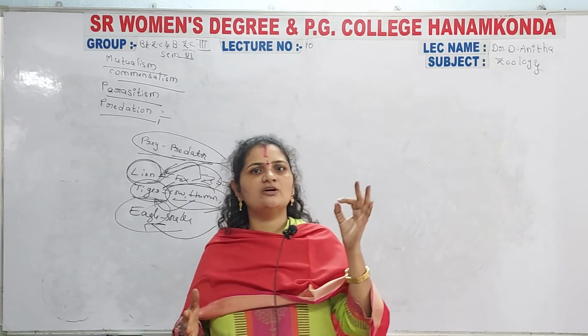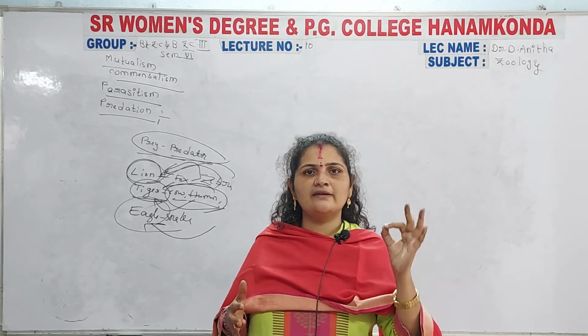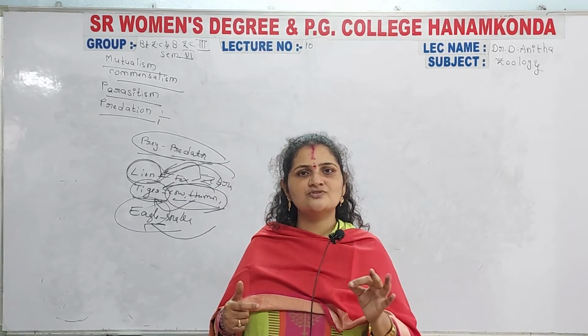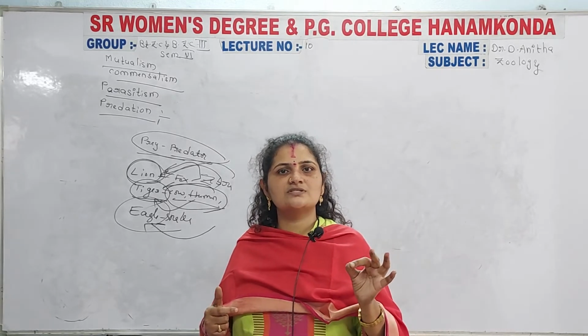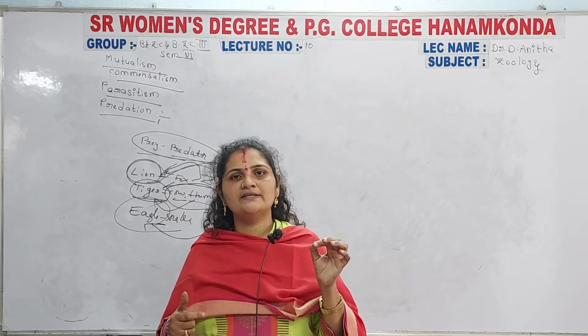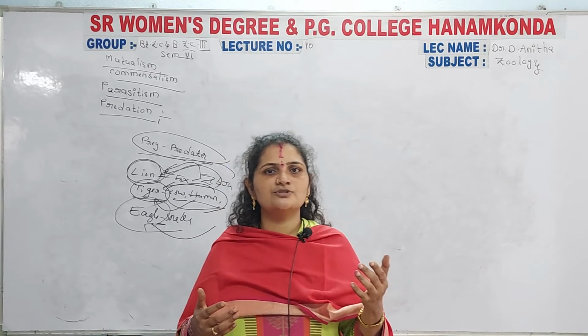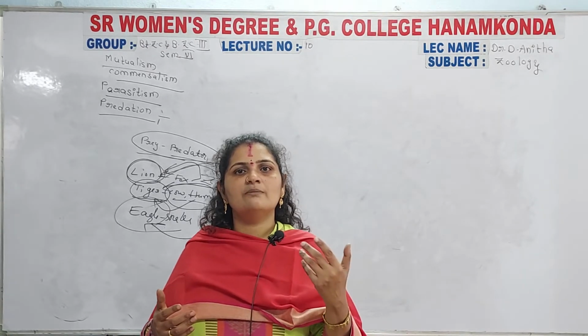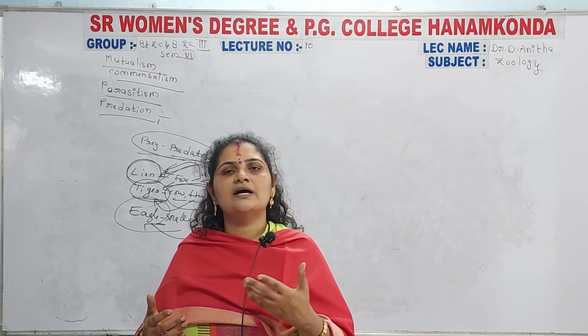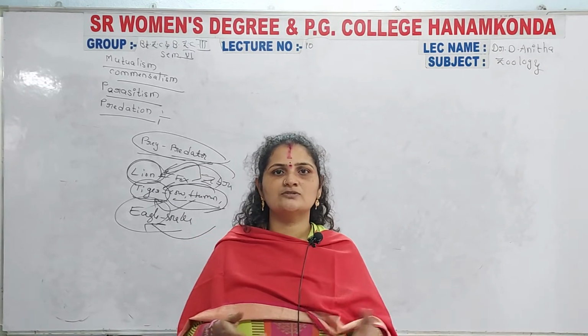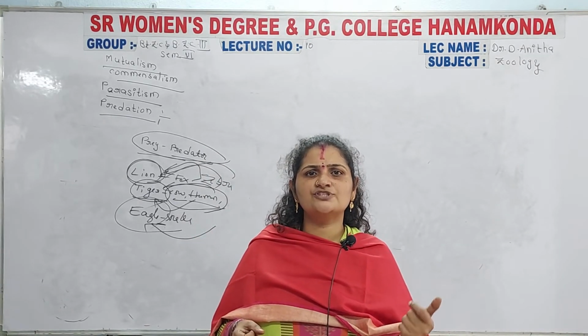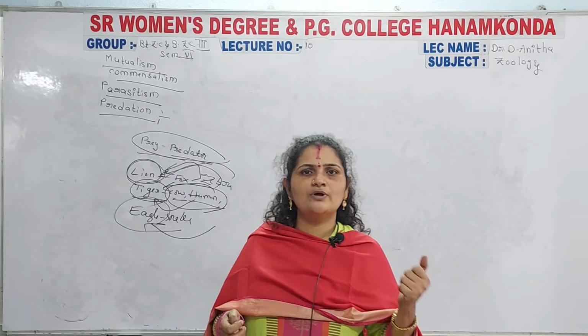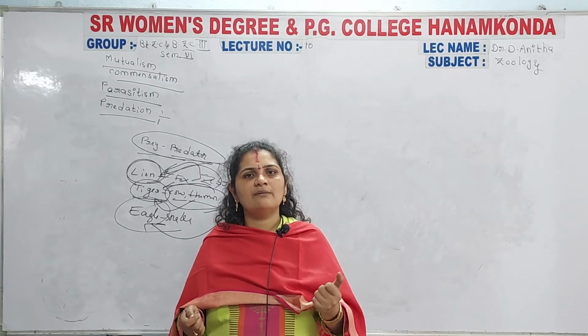So in our first unit, we covered the ecosystem, the structure and functions of ecosystem, terrestrial ecosystem, aquatic ecosystem, and after that the nutrient biogeochemical cycles: carbon cycle, phosphorus cycle, water cycle, and nitrogen cycle, and food chain, food web, energy flow, ecological pyramids, and number pyramids.